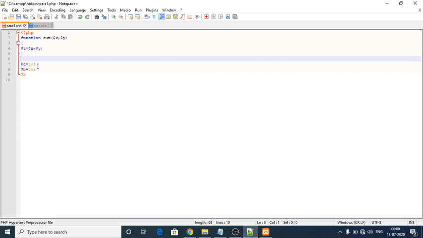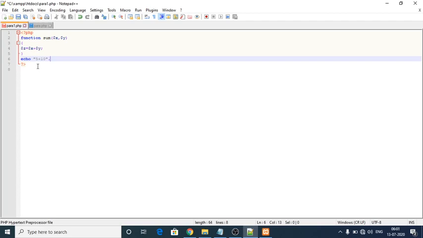We can solve this error in another way. For that we use the echo statement, echo, and here we can give values for x and y. So 5 plus 10, and we can close it.